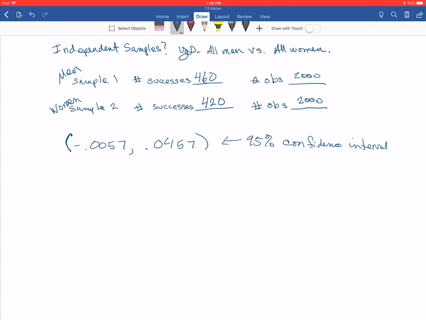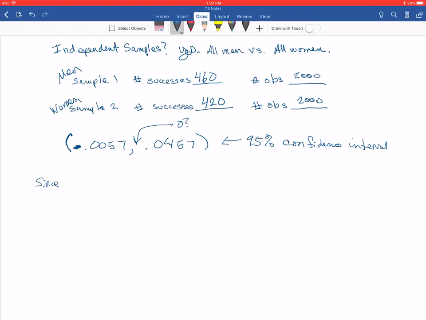Okay, and anytime we're doing a 2 sample, when we're comparing 2 values, everything hinges on 0. So the question becomes, is 0 inside of this interval somewhere? And in this case, yes, 0 is in there. We crossed from a negative number to a positive number. That's what you're looking for. Do we go from negative to positive? If so, then 0 was in there somewhere.